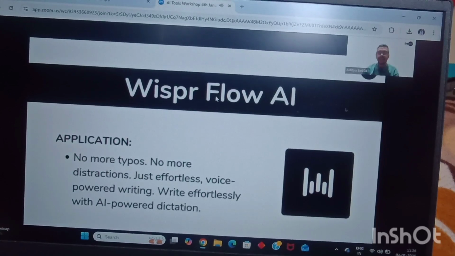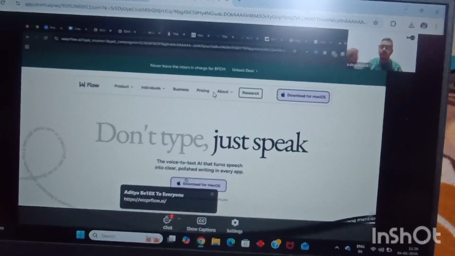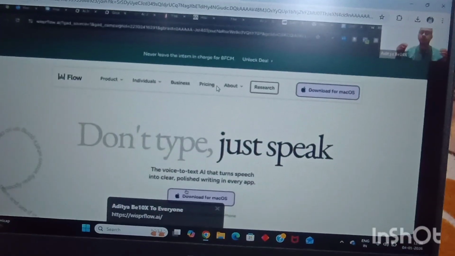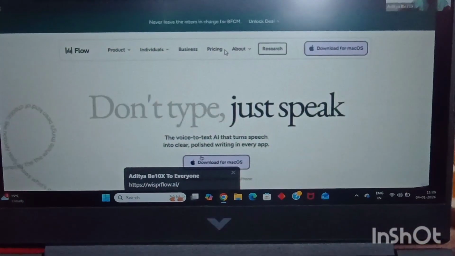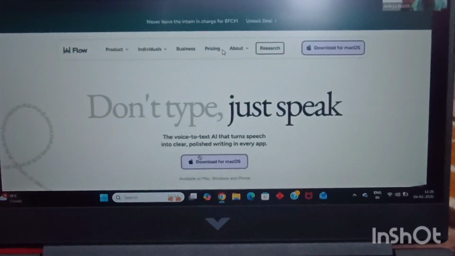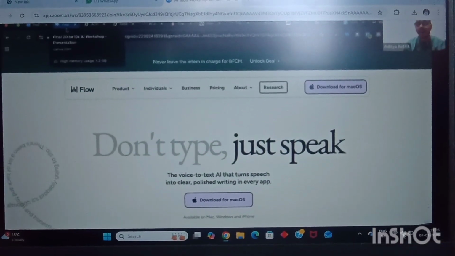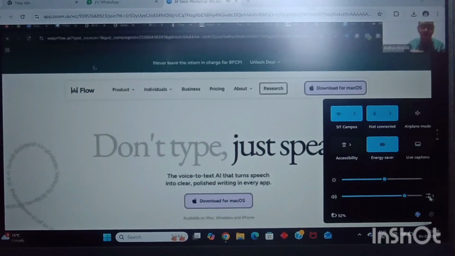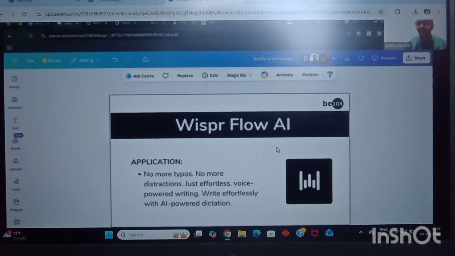How does Whisper Flow AI work? Let's see it with the help of a demo. In fact, there's no demo for it. If you just go to the Whisper Flow AI website, you can download it for your system, either for Windows or for Mac, or in fact you can download it on your phones as well. Then there would be a trigger button. Just click on that, speak it out, and you have all the words in your system. And it is completely free, guys. As I mentioned, all the tools that we are going to be teaching you are completely free of cost. So mind blown about this as well.